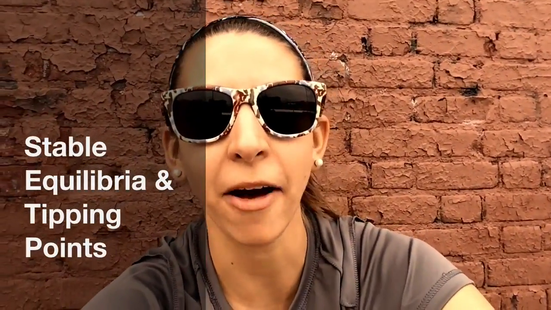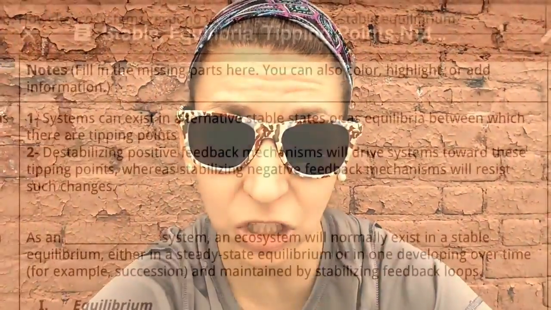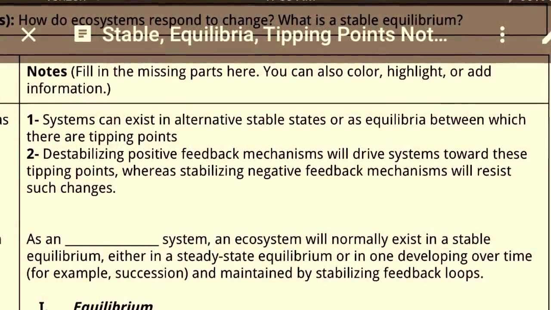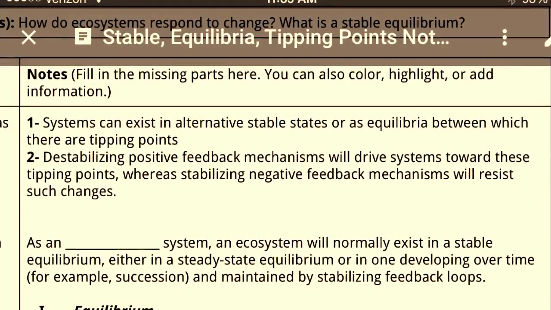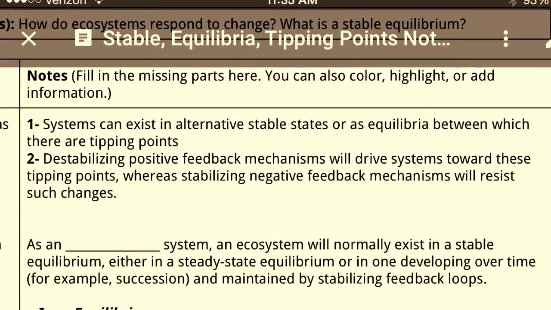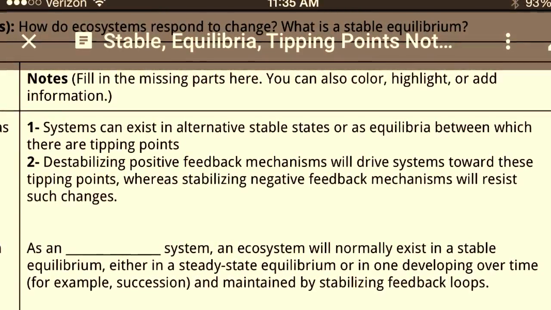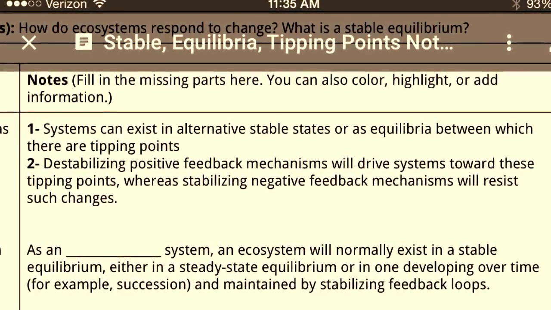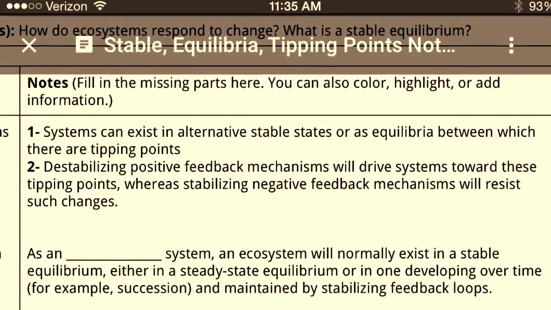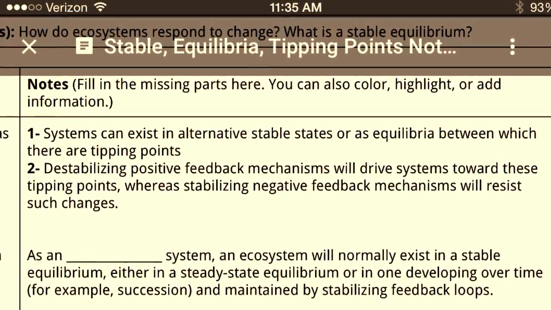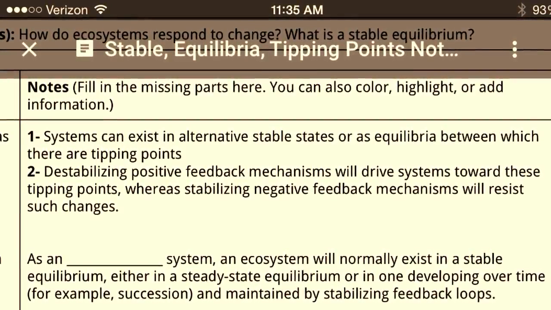We're going to be talking about stable equilibrium and tipping points in today's video, so stay tuned. Our significant ideas in this video are that systems can exist in alternative stable states or as equilibria between which there are tipping points. And also destabilizing positive feedback mechanisms will drive systems towards these tipping points, whereas stabilizing negative feedback mechanisms will resist such changes. And we'll introduce that second idea today, but we'll really dig deeper in our feedback loops video.